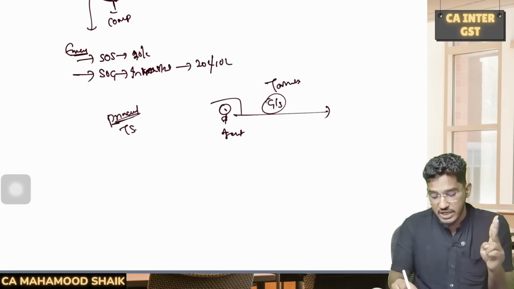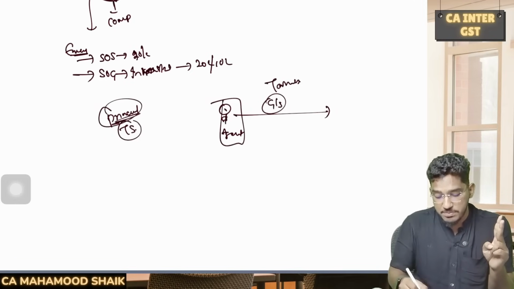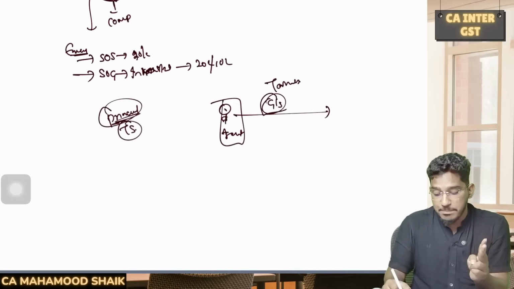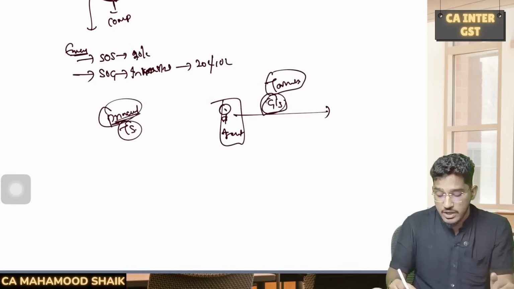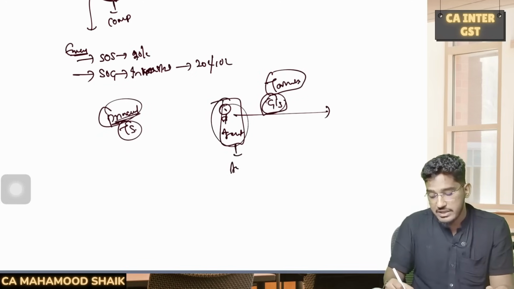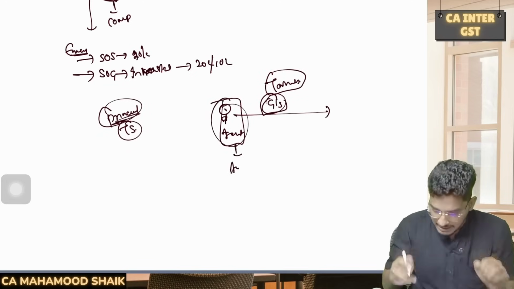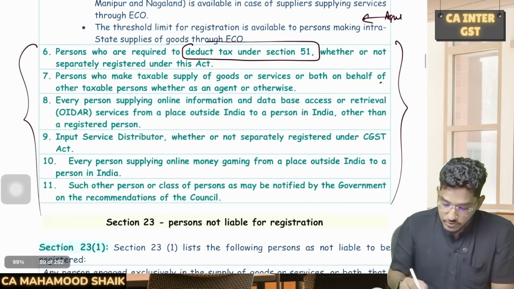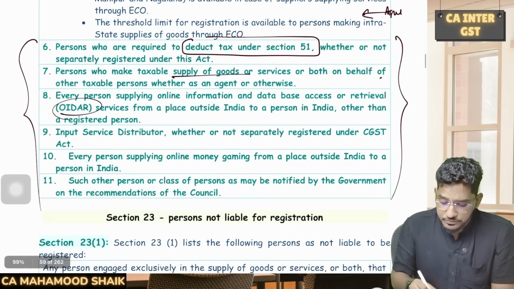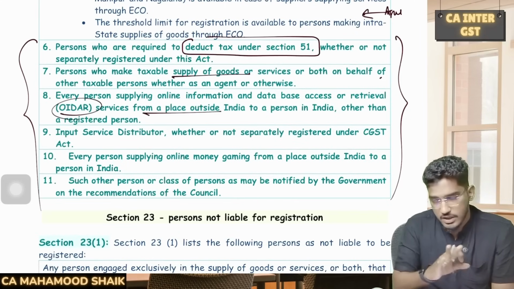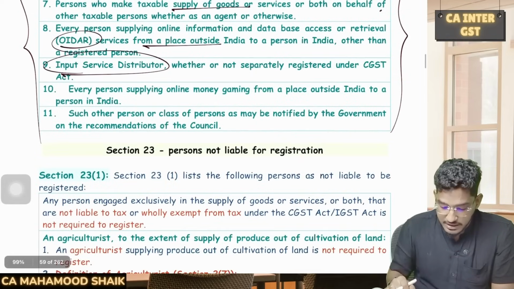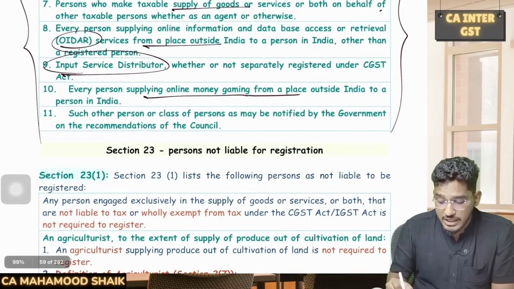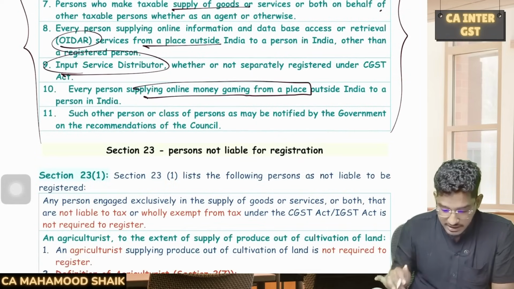So two conditions, guys: if you are an agent on behalf of a principal who is a taxable person, and the supply whatever you are making on behalf of your principal is a taxable supply. If both the conditions are satisfied, even this agent is also required to undergo compulsory registration. So that is point number 7. Then the person whoever is providing OIDAR services from a place outside India, compulsory registration. Input service distributor, compulsory registration. Every person supplying online money gaming from a place outside India, compulsory registration.